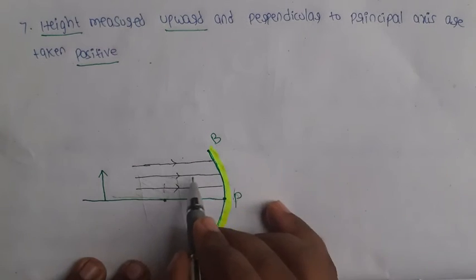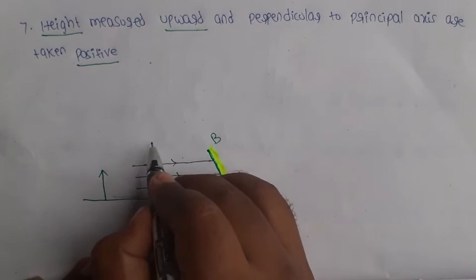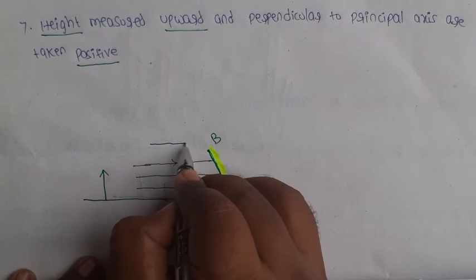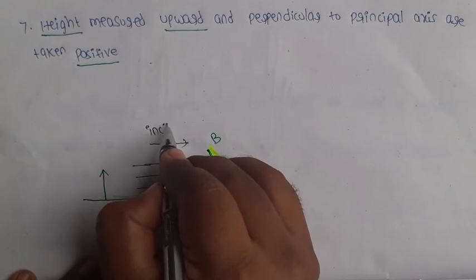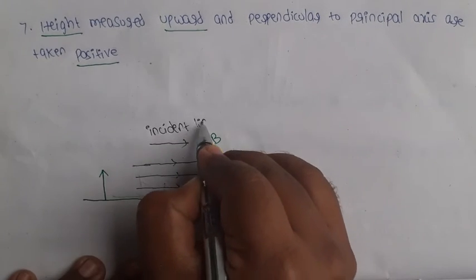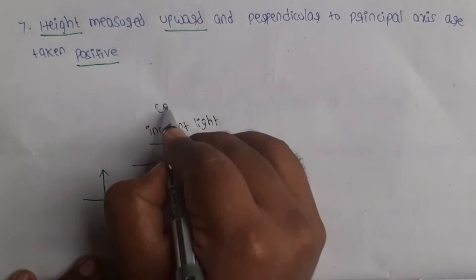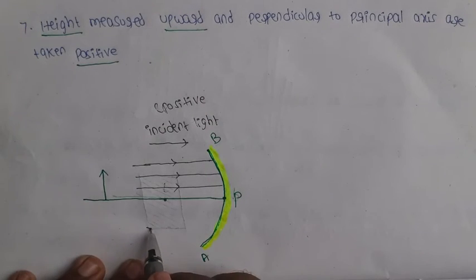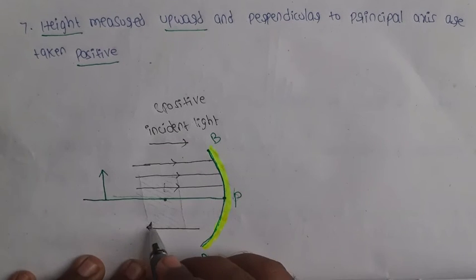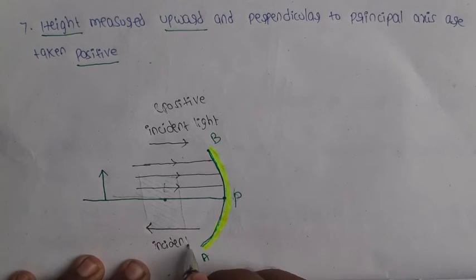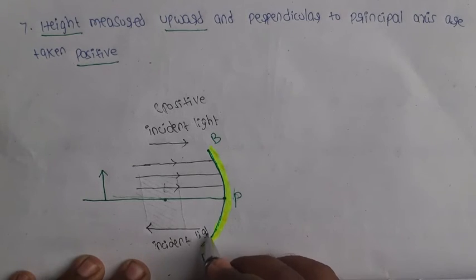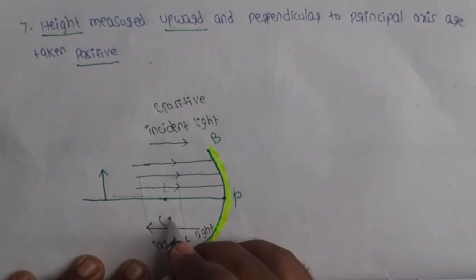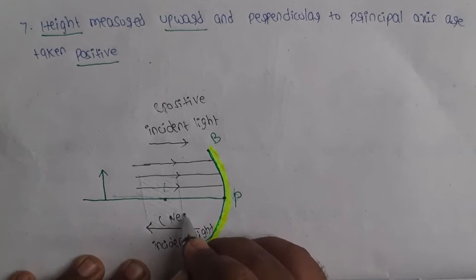So these are all the incident rays, and this direction of incident light takes the positive sign. If light travels in the opposite direction, you take the negative sign.